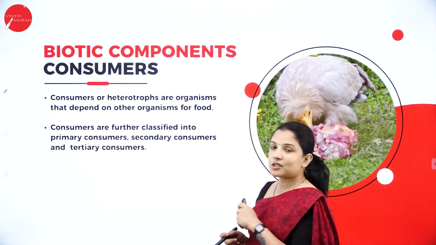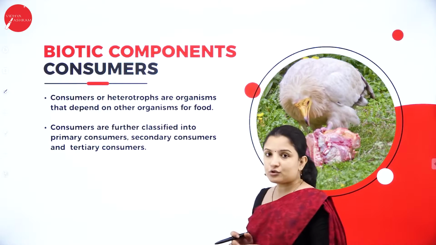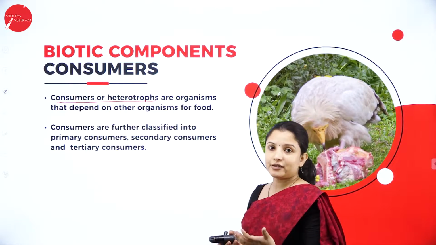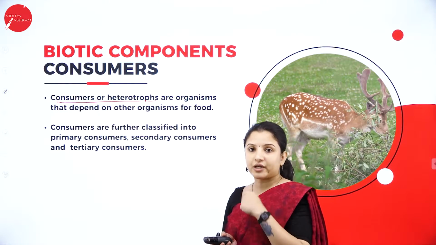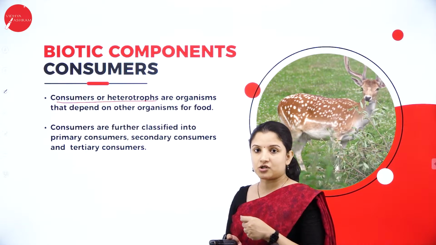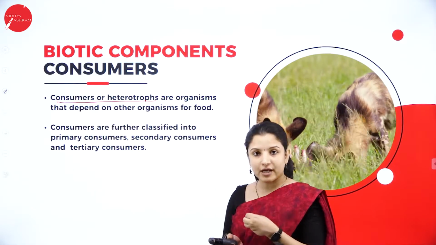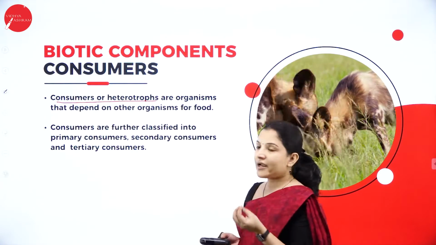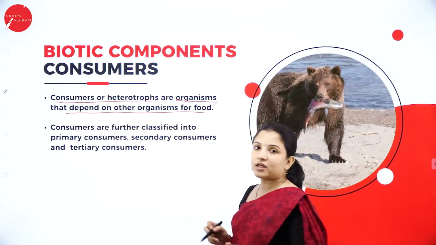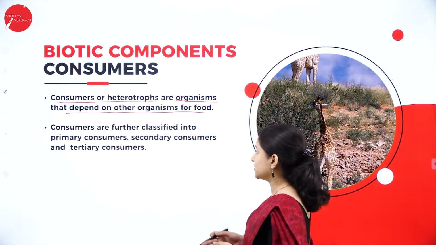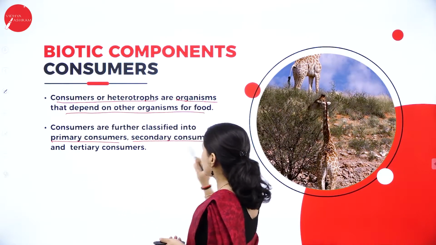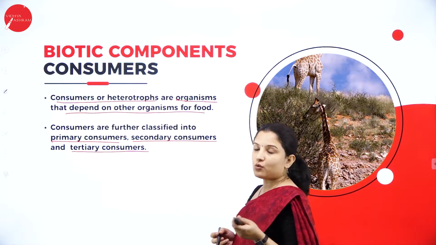So next, let's study about the consumers. What are the consumers? Consumers are also called heterotrophs. We are heterotrophs. We consume food in order to gain energy. Animals are heterotrophs. They consume the green plants in order to gain energy. They consume another animal in order to gain energy, right? So consumers are heterotrophs, the organisms that depend on other organisms for food for energy purposes. Consumers are further classified into primary consumers, secondary consumers and tertiary consumers. So what are these? Let's look into it.